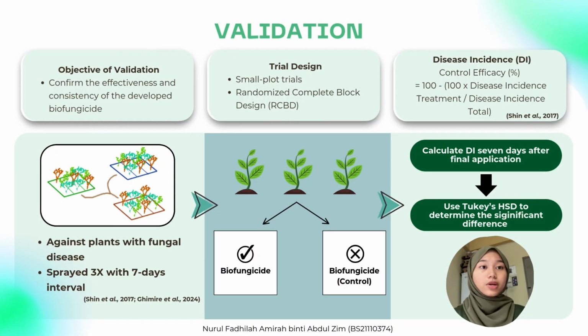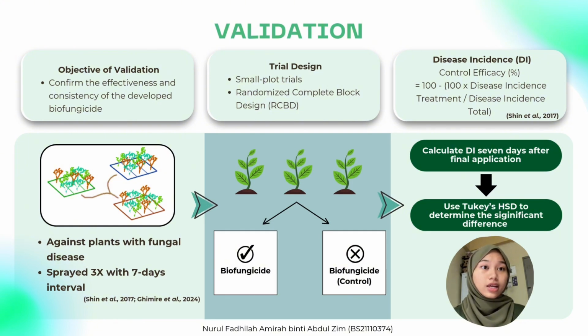For validation, the biofungicide will be tested under real agricultural conditions through small plot field trial conducted outside the laboratory to assess the effectiveness and efficacy of the biofungicide. Randomized complete block design RCBD is suitable for field trial with 3 replicates per treatment.